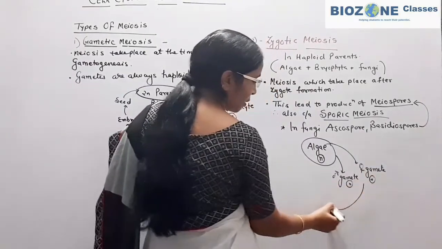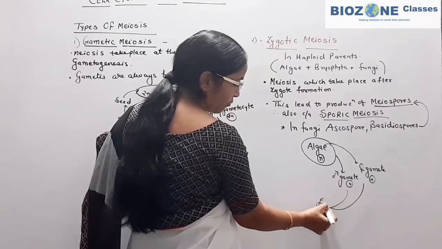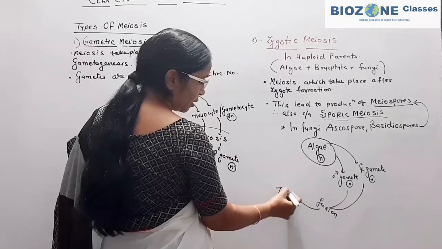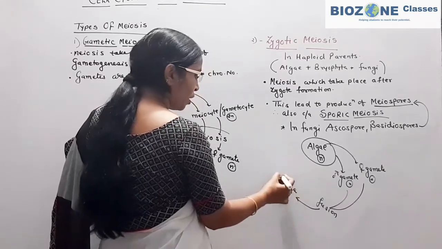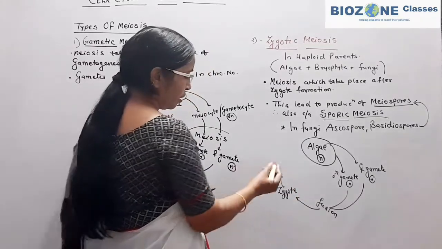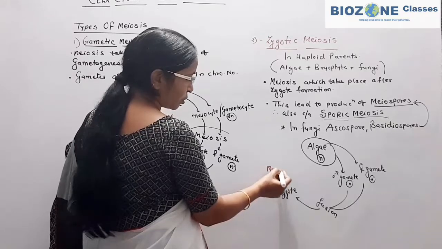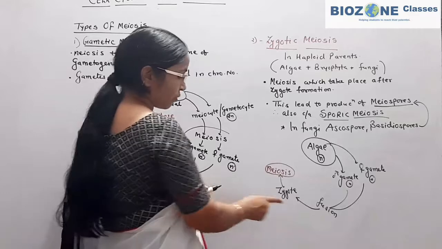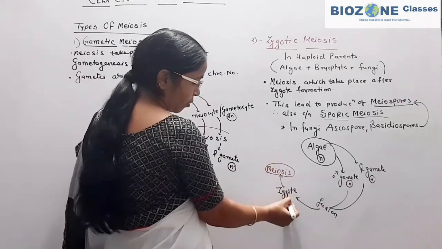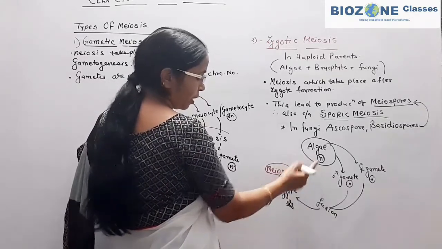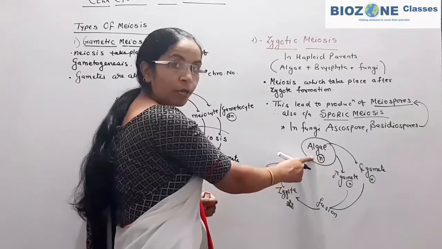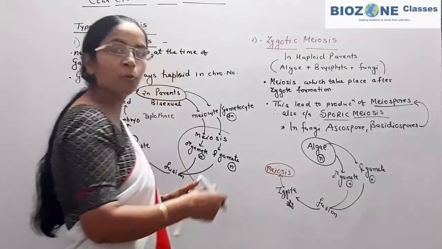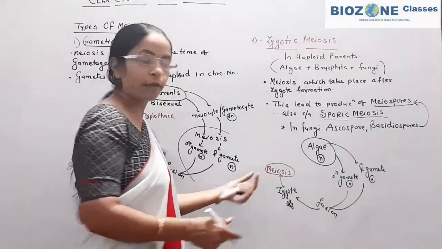Now here you remember, both gametes undergo fertilization or fusion. Upon fusion, a zygote is formed. Now this zygote undergoes meiosis. So here it clearly appears that meiosis takes place after zygote formation, because the parent body is haploid, and to convert this diploid zygote into haploid spores, meiosis is required.